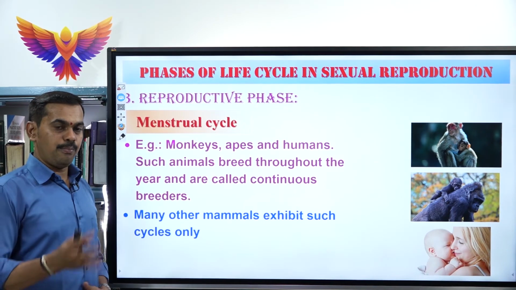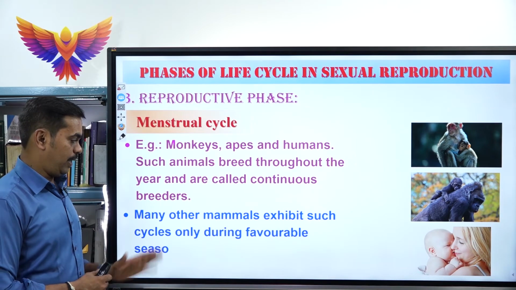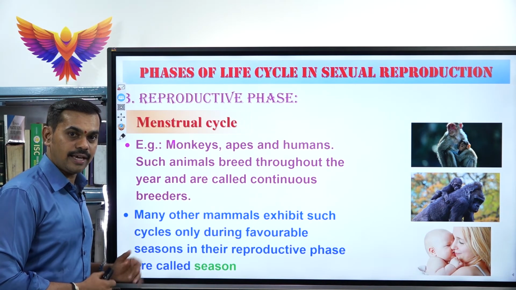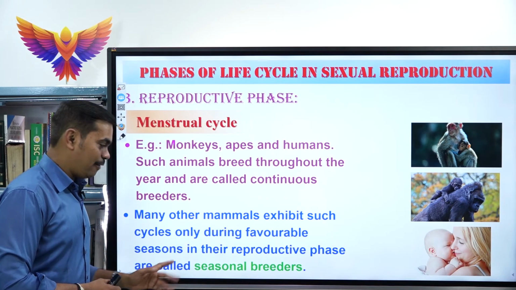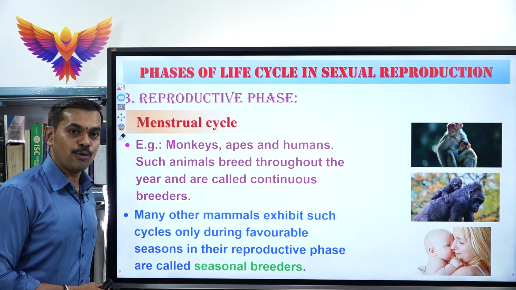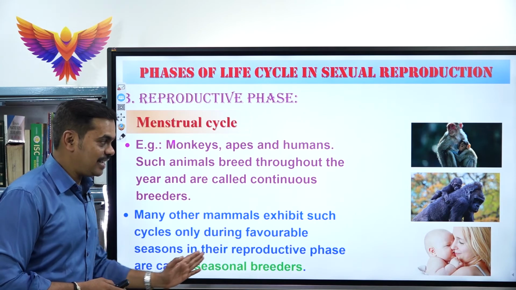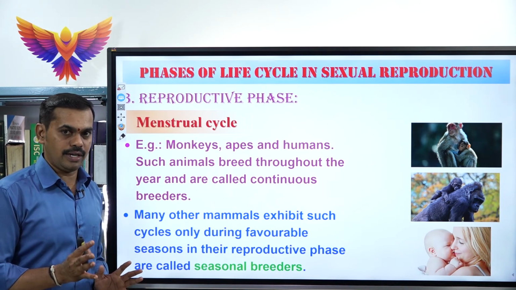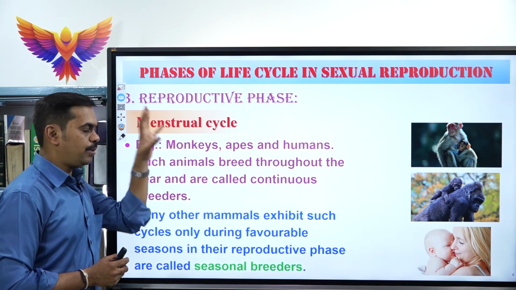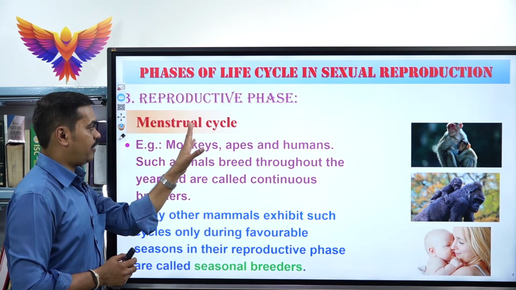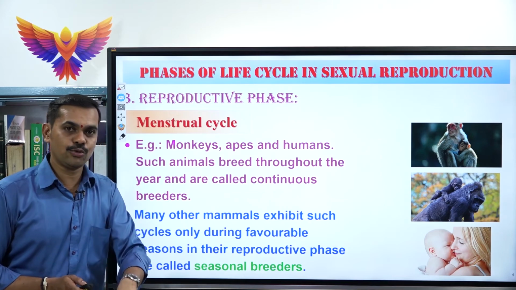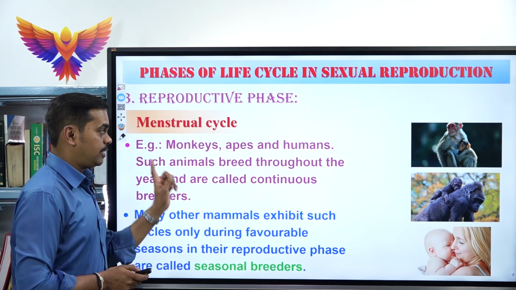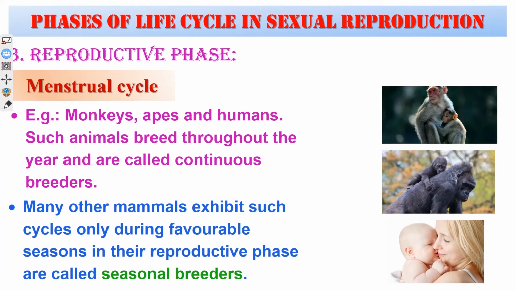senescence phase. See, before senescence phase, please look at this sentence. Many other mammals also exhibit such cycles only during favorable seasons in their reproductive phase. They are called seasonal breeders. Only certain mammals exhibit this, not all mammals. Clear? Under this concept, please do learn the differences between estrous cycle and menstrual cycle, and seasonal breeders versus continuous breeders. I keep on repeating the statement.